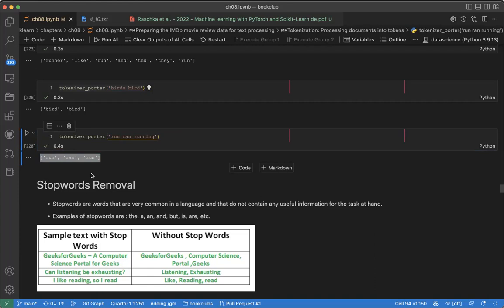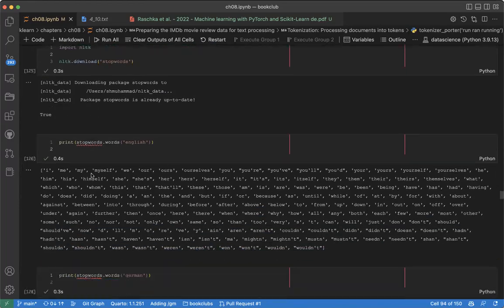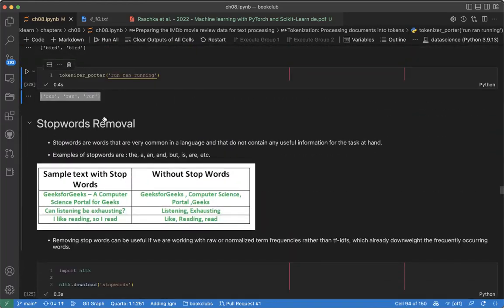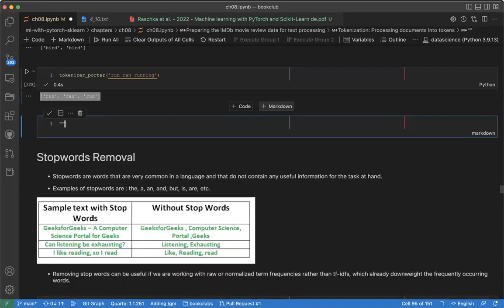So another thing we want to look at finally is stop word removal. There is something called stop word in NLP. When you want to do NLP, sometimes we remove words that are not quite useful. What I mean by not useful: if I say, this car is beautiful, and I love it.